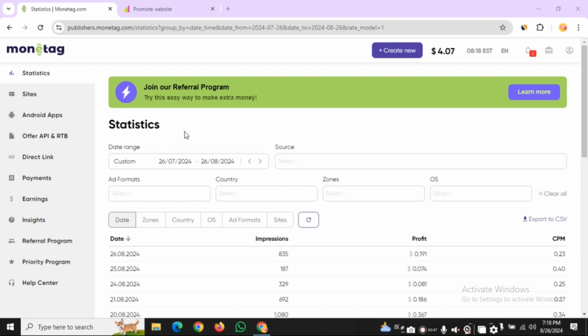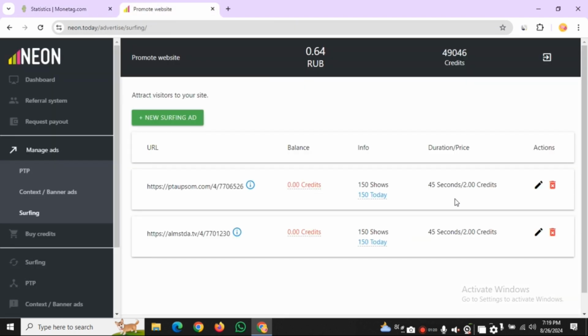Today I'm going to show you how you can earn from Monetag arbitrage. Most people don't know how to earn from there, and most people don't know how to earn from Monetag without a website. Today I'll show you how to earn from this Monetag dashboard without a website. Here is my Monetag dashboard, and here is my total value, $4.07.